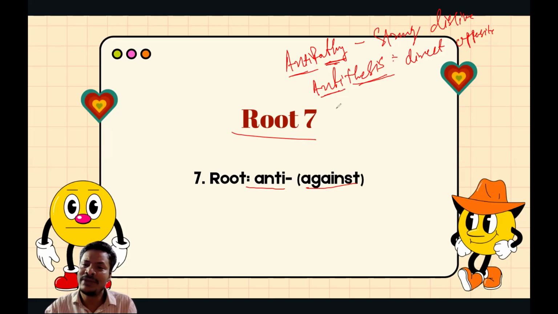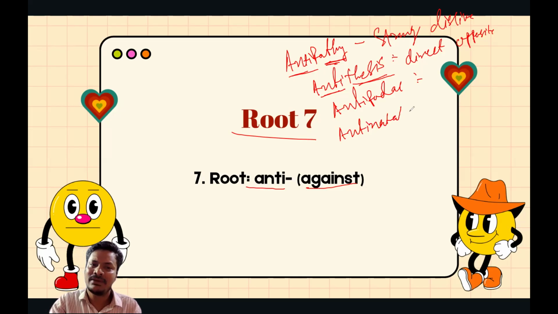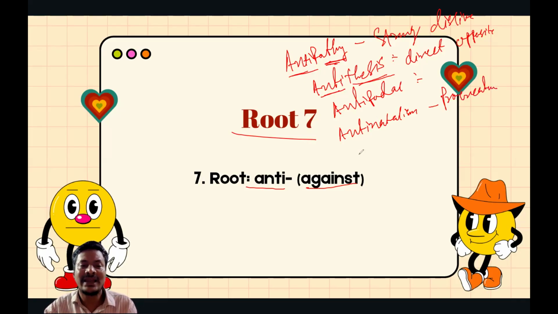Similar to that, we have also antipodal. Antipodal means the opposite sides. Similar to that, antinatalism. Antinatalism means opposite to procreation. That's called antinatalism. Like antinatalism, we have also antinomian. When I say antinomian, it's called rejecting religious laws, right?